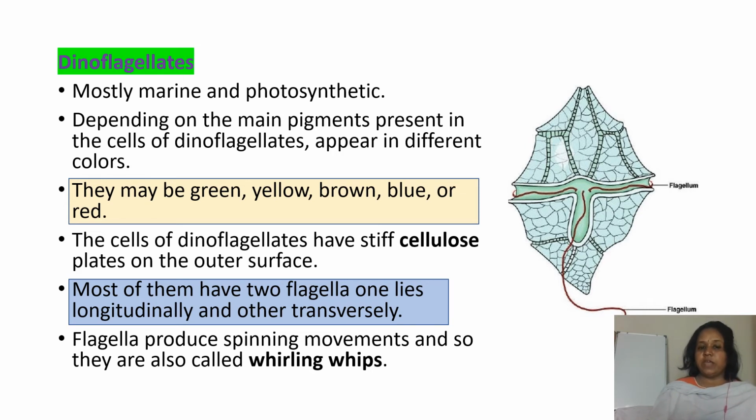The cells of dinoflagellates have thick cellulosic plates on the outer surface. So you can see in the diagram, the body is covered with the cellulosic plates. And in this diagram you can see the flagella. Most of them have two flagella. One lies longitudinally and the other lies transversely. You can see in the diagram the two flagella, one lying transversely and the other longitudinally. The flagella produce spinning movements, and so they are called the whirling whips.